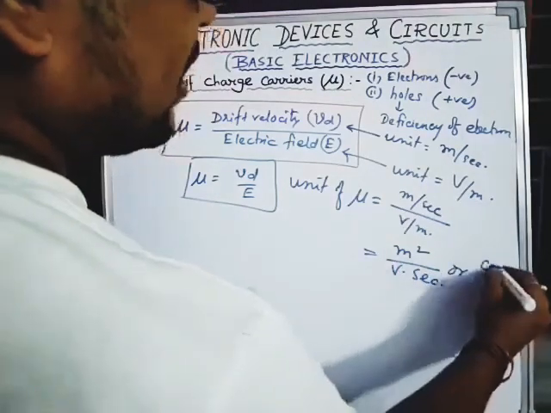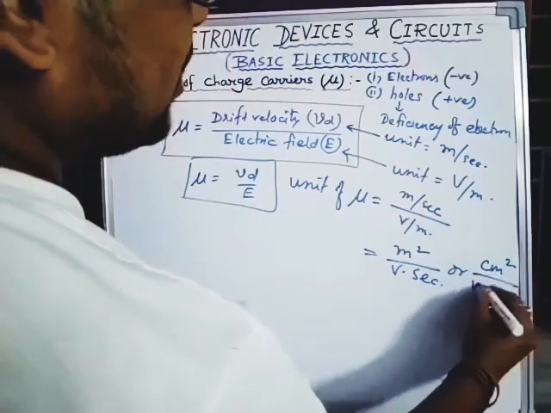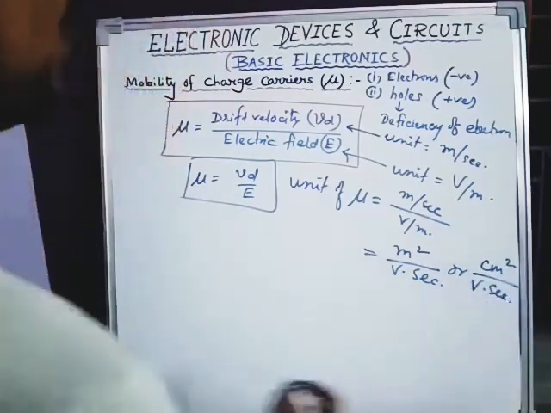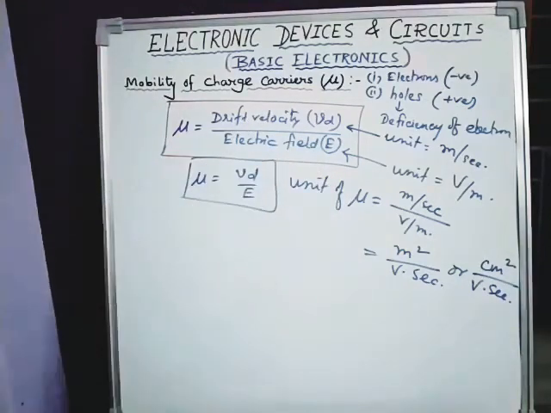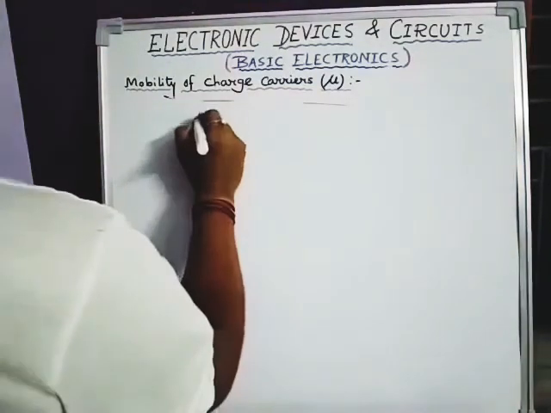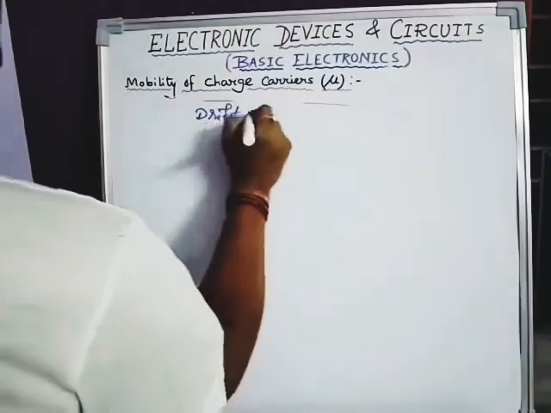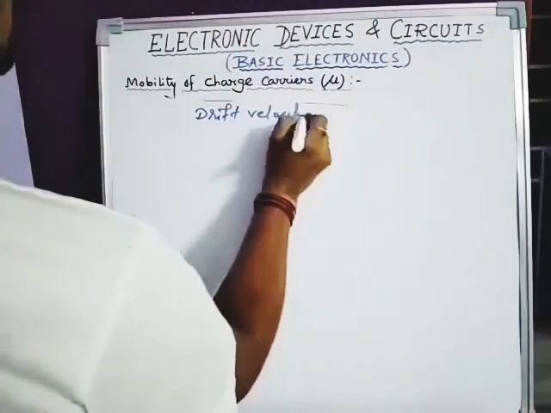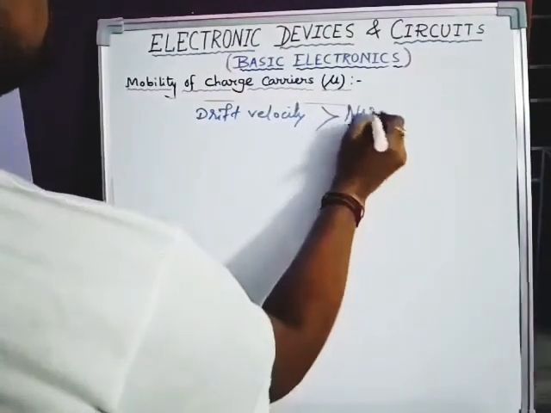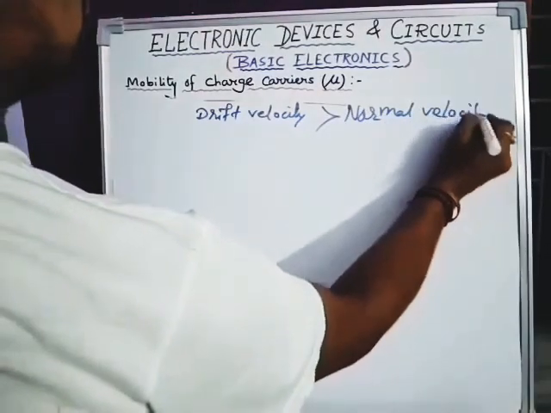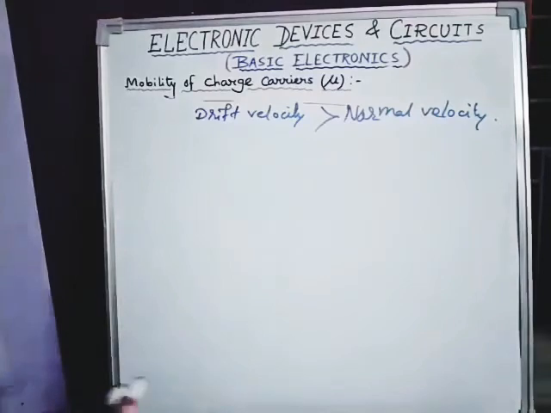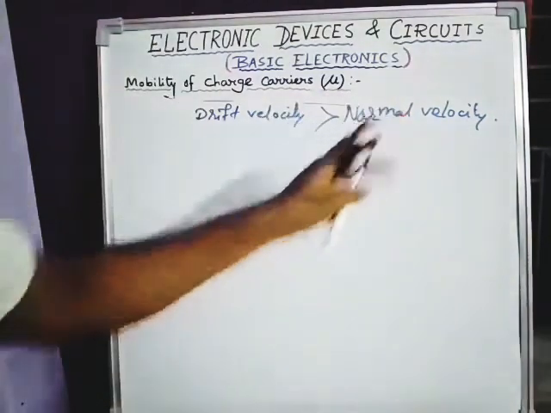Instead of meter you can write centimeter square by volt second. This is the unit of mobility of a charge carrier. One thing always remember: drift velocity is always greater than normal velocity, because drift velocity is under the influence of an external electric field.